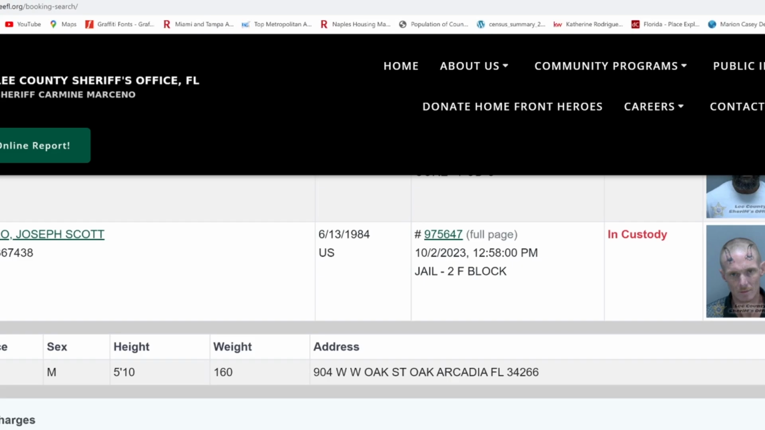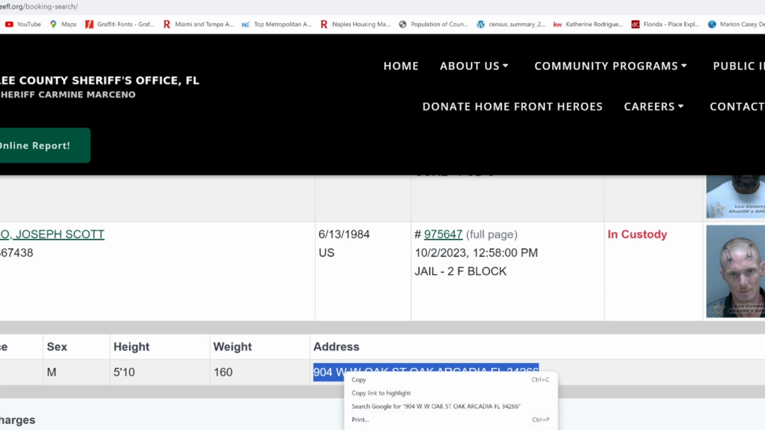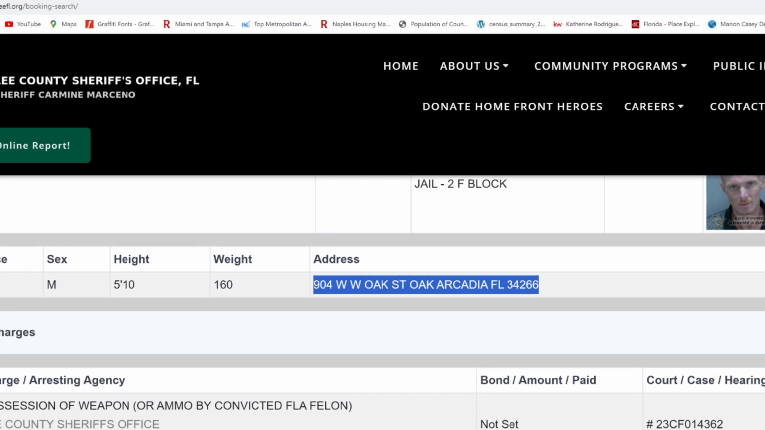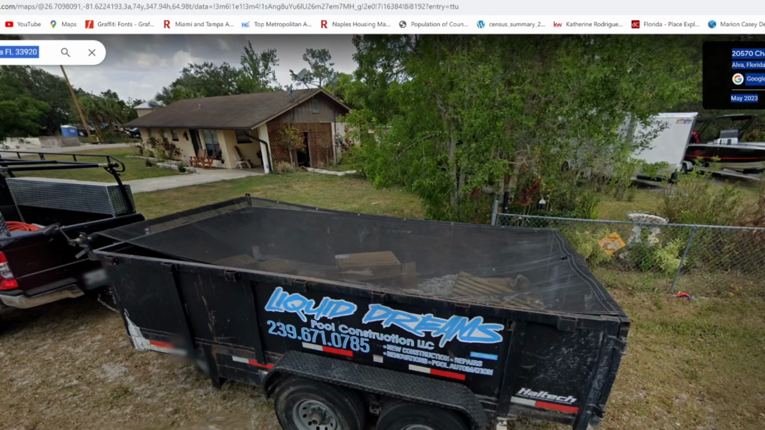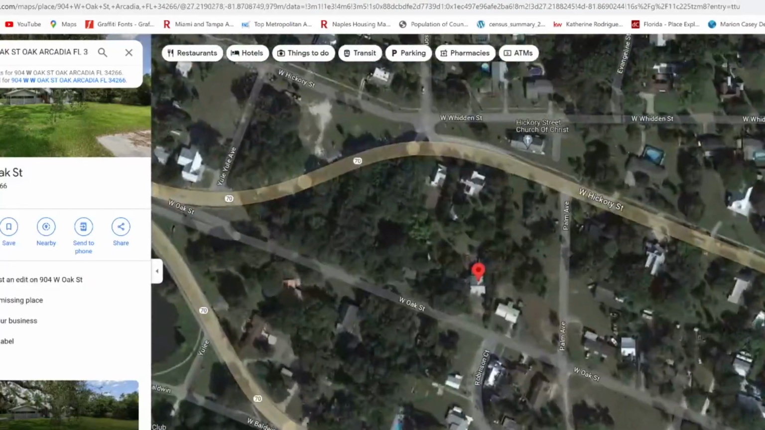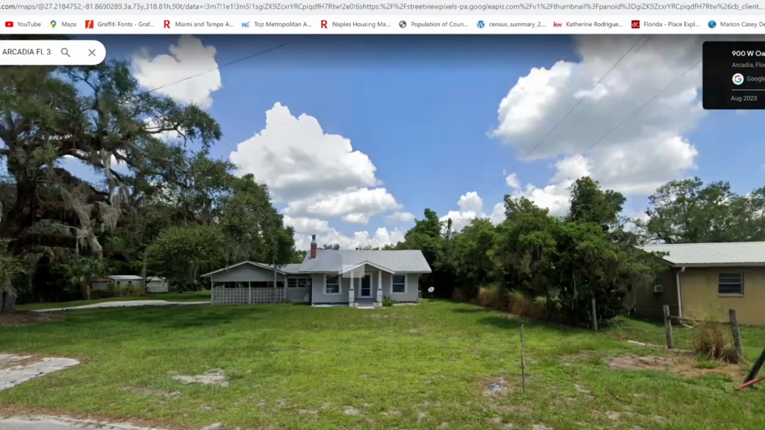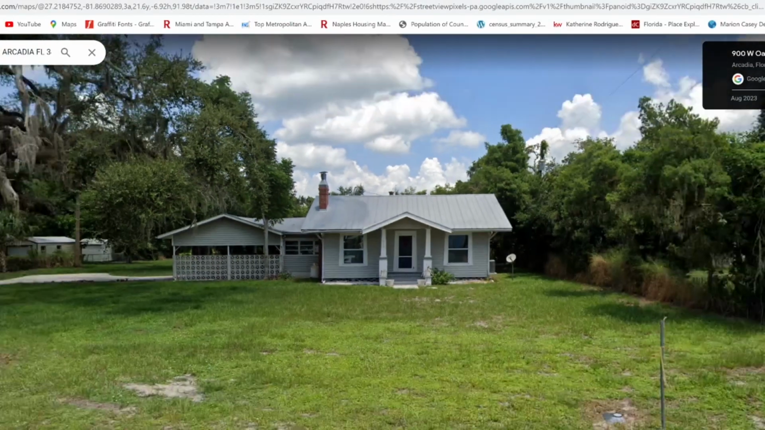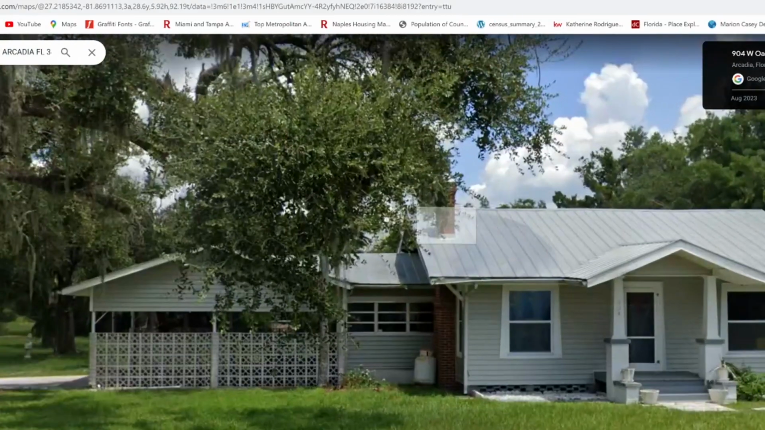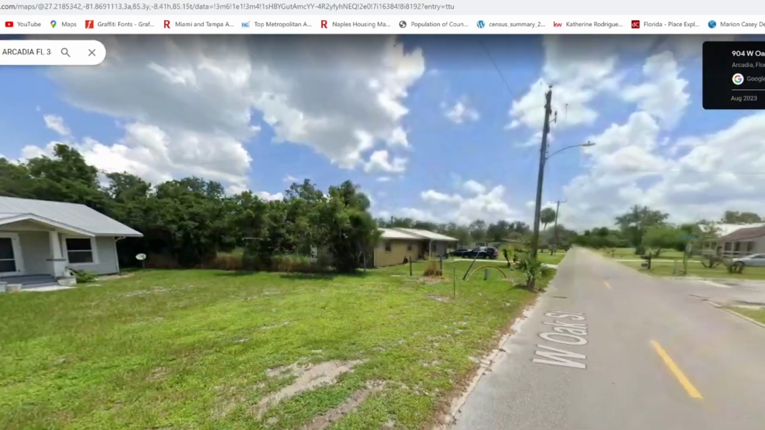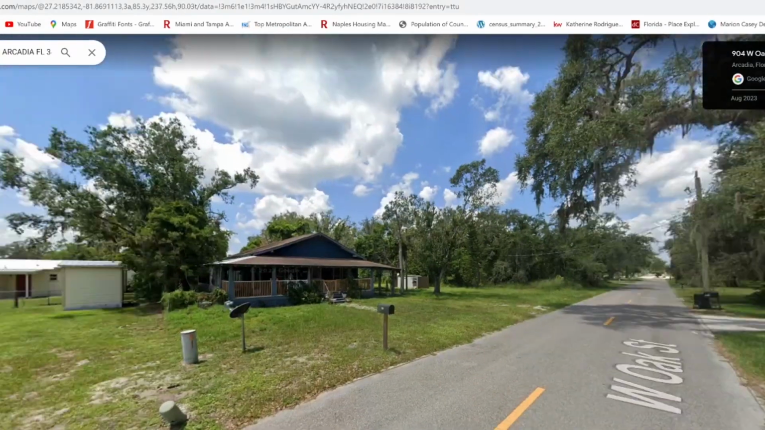All right, so we have here Joseph Scott out of Arcadia, Florida. It tells you exactly where he was living. And he's in custody for possession of a weapon by a felon. So he shouldn't have had a weapon, but he still had it on him. Right in the heart of Arcadia. Probably a nice little historic house. Let's take a look. Yeah, not bad looking. Nice little historic house here, but he had a weapon, and as a convicted felon, he should have never had a weapon on him.